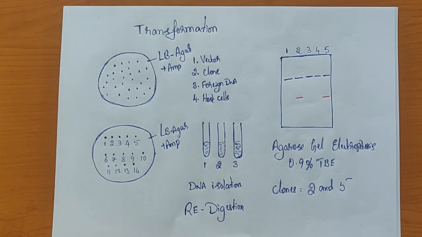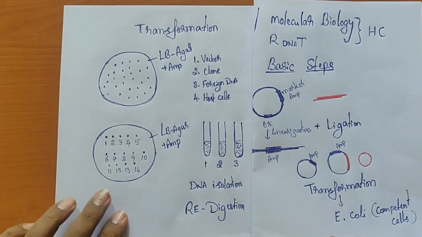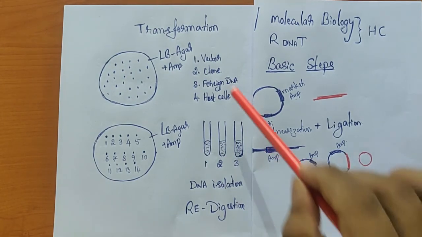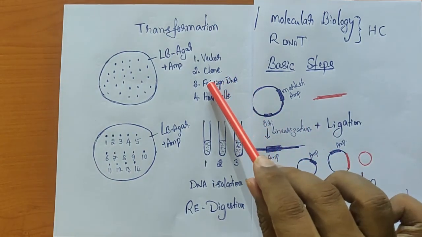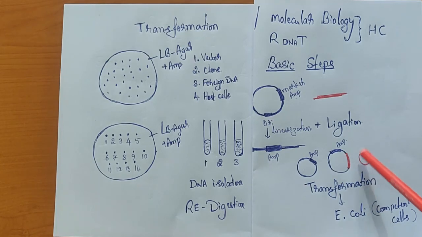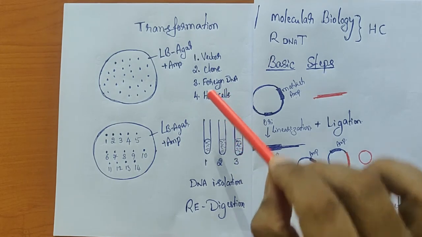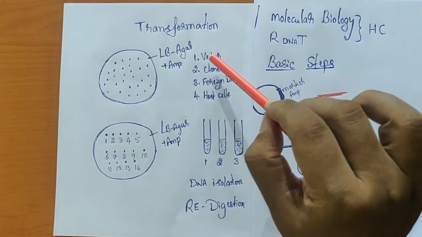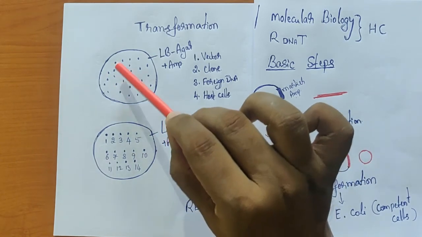So just to make it very clear, I am using part of the slide here. In this vector we only find the E. coli species inserted. This particular clone is inserted here. When I say foreign DNA, this circularized DNA is going to be done. Then we also have E. coli which have not incorporated any of them. Because of this, all of them can easily grow on an E. coli media, so that now we are going to get a lot of colonies.